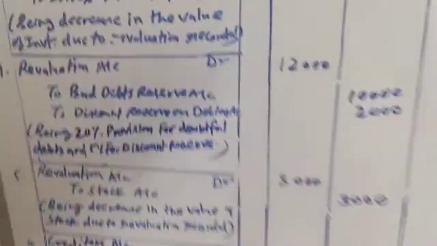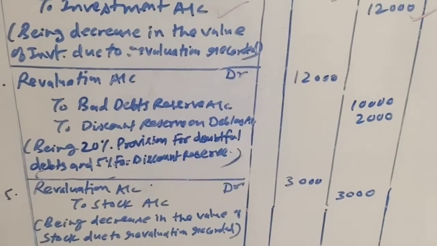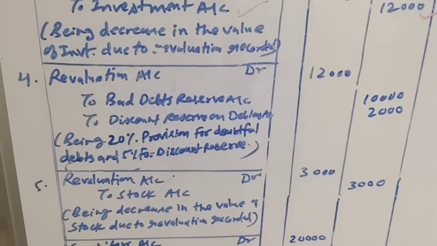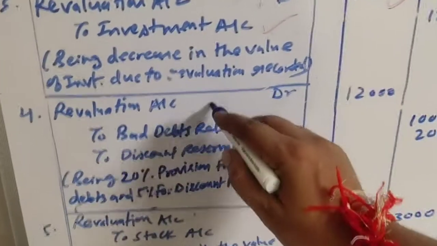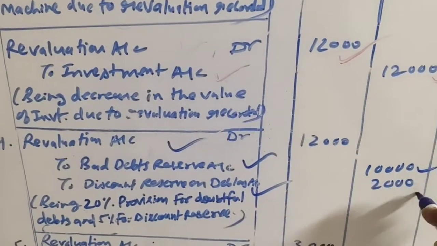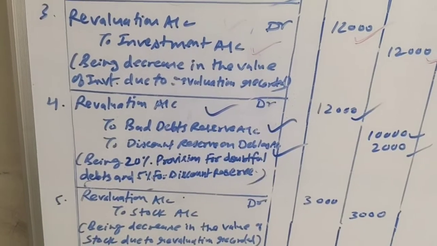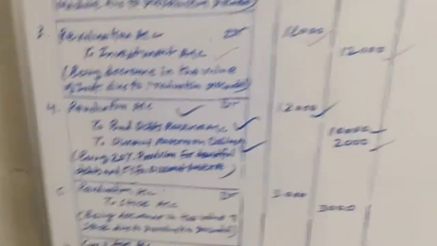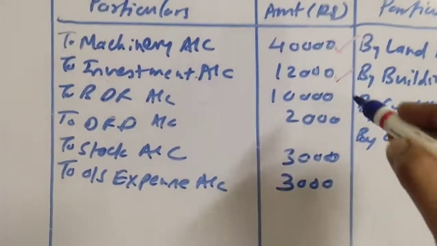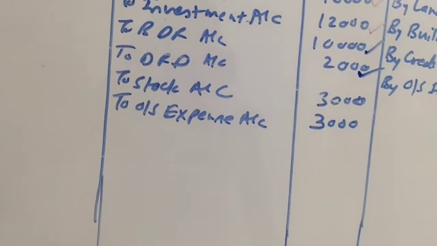So here the entry is revaluation account debit to bad debts reserve, to discount reserve on debtors. Revaluation account debit to bad debts reserve, to discount reserve on debtors, 10,000, 2,000, and revaluation account debit 12,000. The posting of these two will be done at the debit side of revaluation account. So here it is, to BDR 10,000, to DRD 2,000.